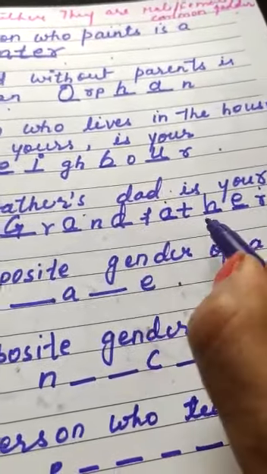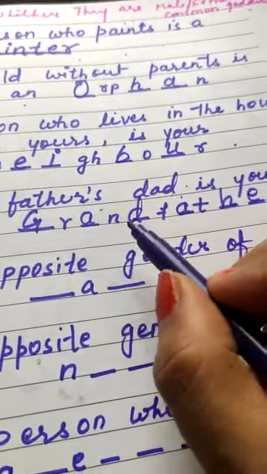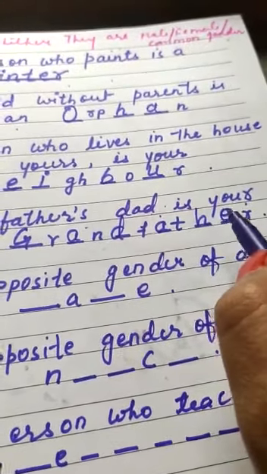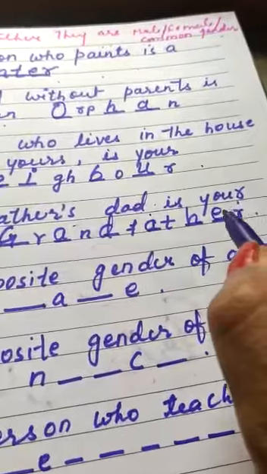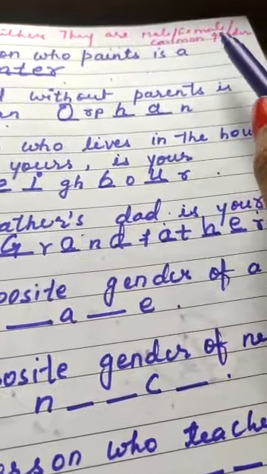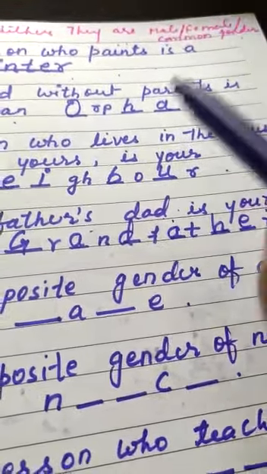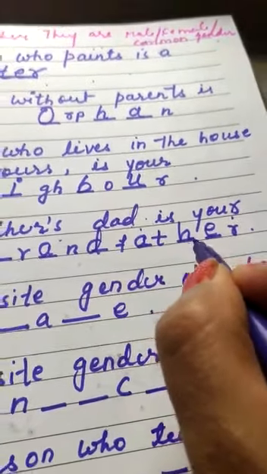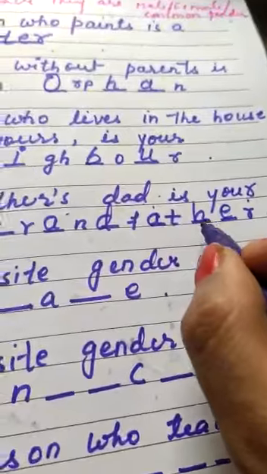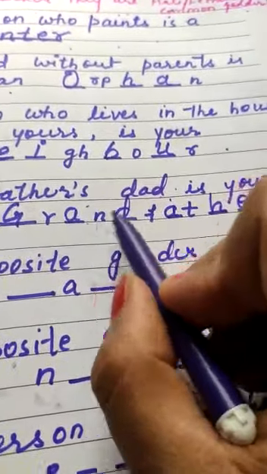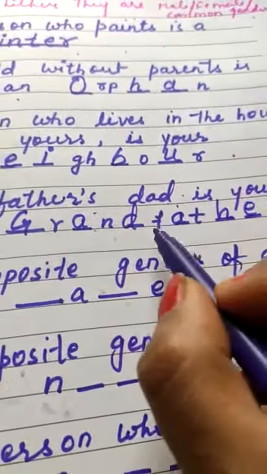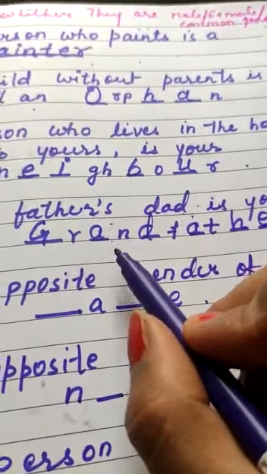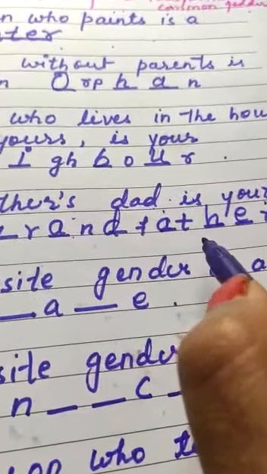Grandfather. Then children, can you identify whether the word grandfather is male, female, or common gender? Do you know the word father is what? Male or female? It is male. So the grandfather, that is Dadaji, is also male.